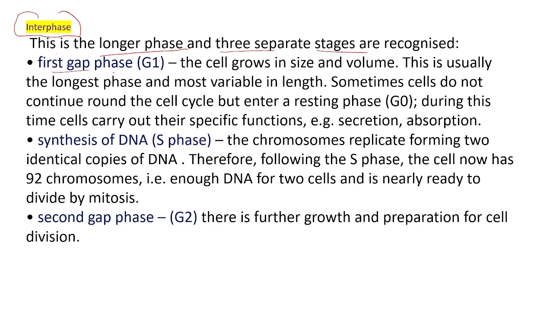The first gap phase, called G1, and the second one is the S phase. The third one is G2, or second gap phase. The first gap phase is otherwise known as G1. The second one is synthesis of DNA, or S phase, and the third phase is the second gap phase, known as G2. These are the 3 phases of interphase.